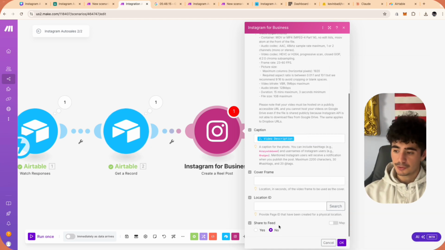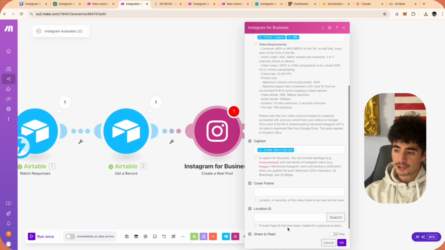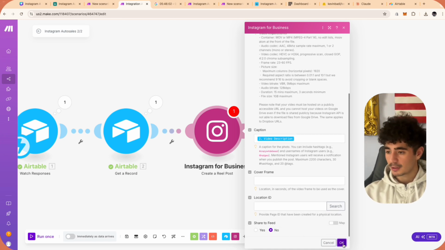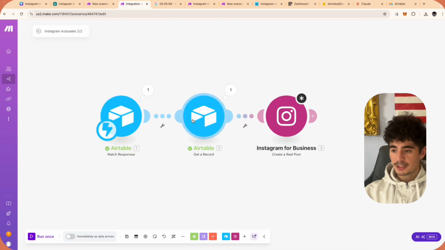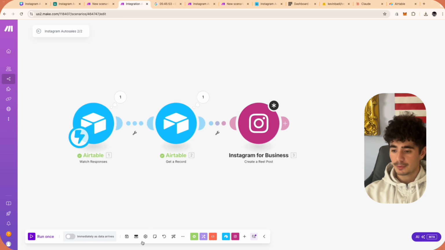And then you would literally choose if you want to share it to the feed or just share to the Reels feed. So sharing to the feed means you're going to show it to your followers. Not sharing it to the feed means you want to show it to new people. So we want to show it to new people, so we're not going to share it to the feed. We're going to click OK. And so now when this automation fires, it'll actually just automatically upload your video on Instagram. So now the front end of your entire automation is done.